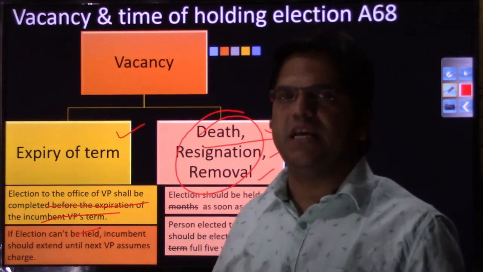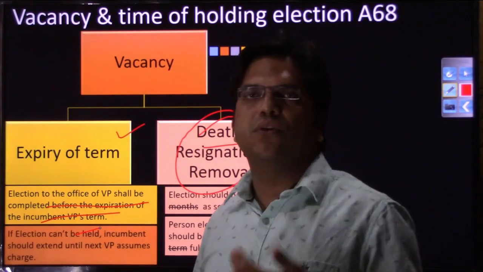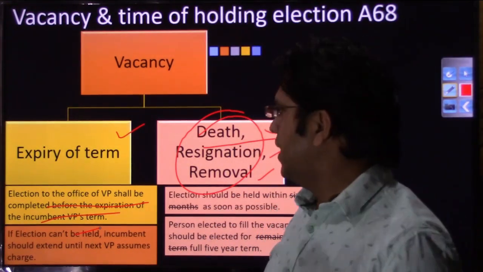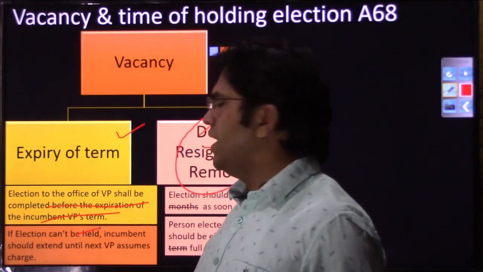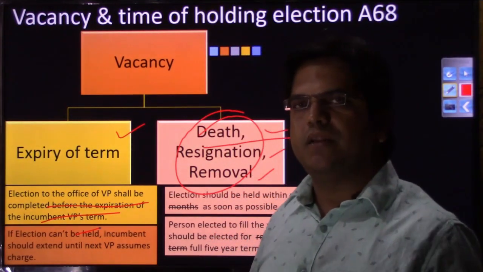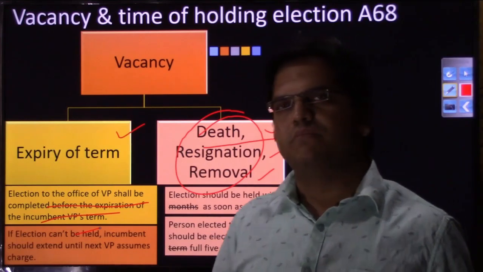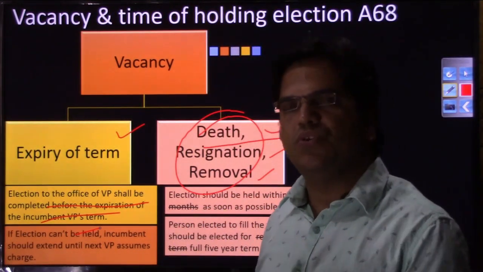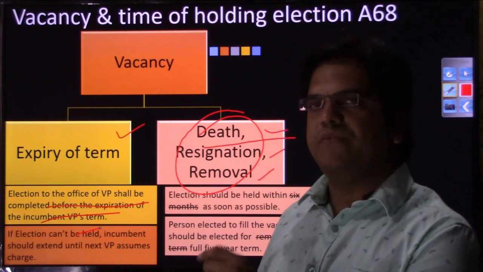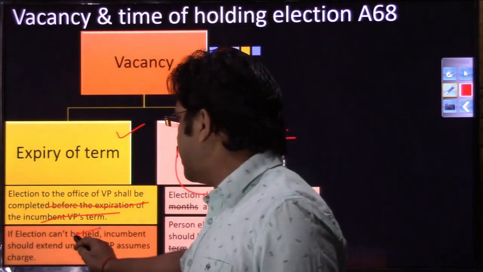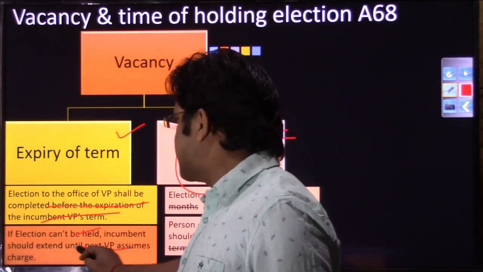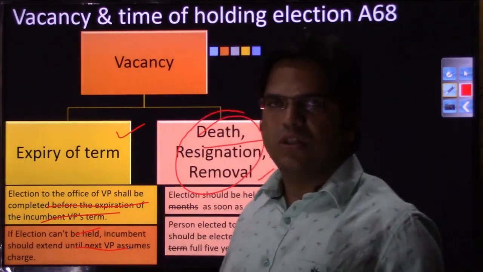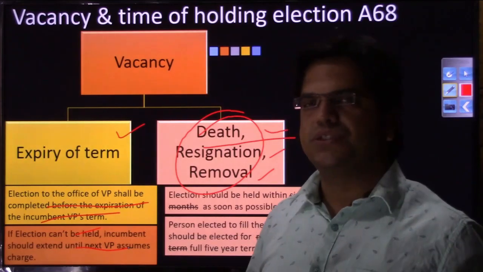if there is any event due to which the election to the vice president's office cannot be conducted in time by the Election Commission of India, in that case the current incumbent, that is Venkaiah Naidu ji, or for that matter any person, will be asked to continue in office beyond 5 years as well. So if the election cannot be held, the incumbent continues until the next vice president assumes charge. All these things are similar to the presidential provisions, right?